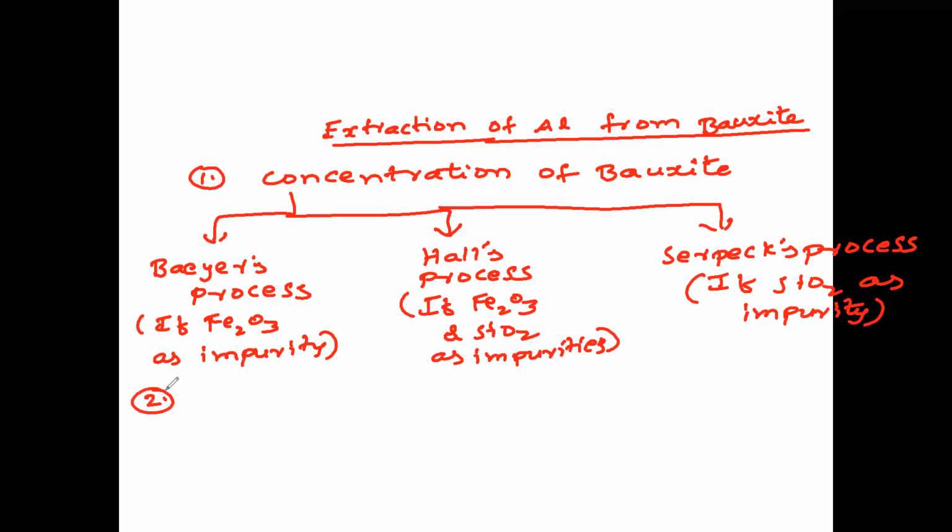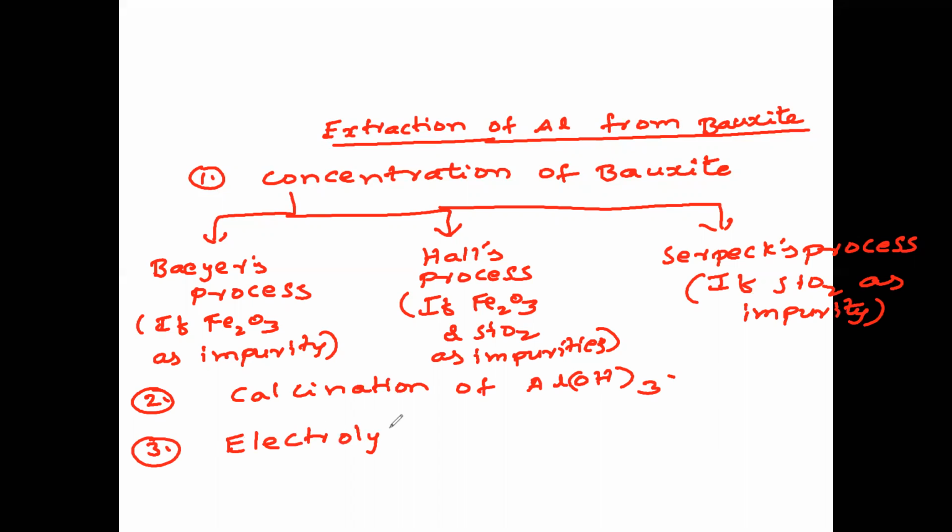Step 2. What is step 2 in extraction of aluminum from bauxite? Step 2 is calcination of aluminum hydroxide. And step 3 we have electrolytic reduction of alumina.